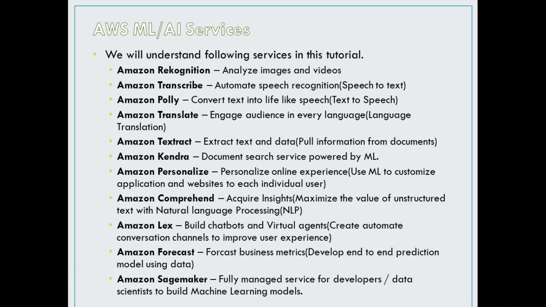So this is something like the concept on which Amazon Personalize works. Then comes Amazon Comprehend. To understand this service, you can think of NLP. This is a service used for NLP in AWS. It basically acquires insights and maximizes the value of unstructured text with NLP. Then comes Amazon Lex. Lex is basically used to build chatbots and virtual agents in AWS.